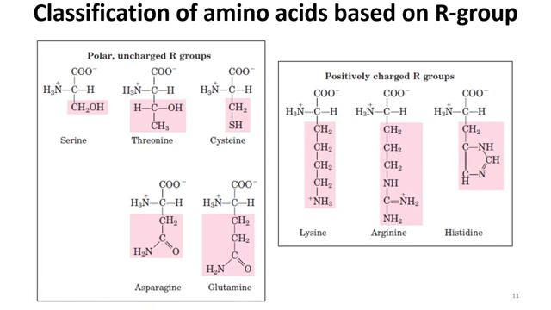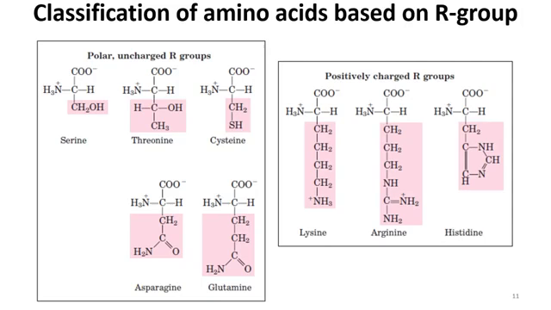In the case where the R group is positively charged, there is a group responsible for that, just like the amino group. In one case we have a 4 carbon chain and then an NH2 group that is protonated. That is known as lysine, so lysine has a positively charged R group. In arginine we have 2 NH2 groups, but one of them is protonated. So this is arginine, which belongs to the positively charged R group category. And the third one is histidine, which also has an NH group that can be protonated. So these 3 belong to the positively charged R group.